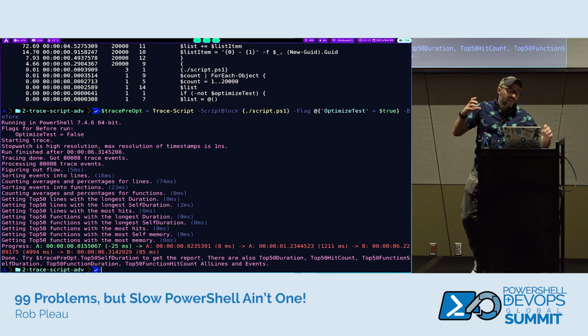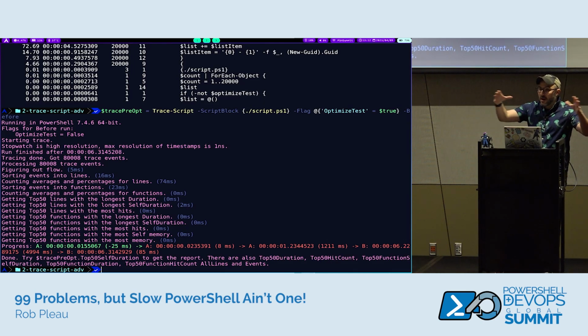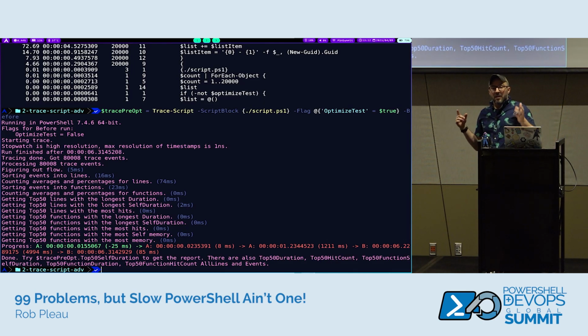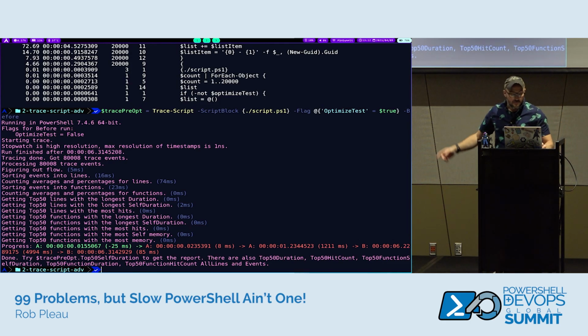But the main thing is that progress is always going to compare the last run. You might notice that even between these random different examples, it just keeps adding. So if you are within one PowerShell session, you could run profiler against your user profile, and then you could run profiler against the module you're working on. You'll still see the progress, even though those aren't really apples to apples. So it's more apples to apples when you're comparing the same thing over and over again. But just remember, the A is after, B is before.